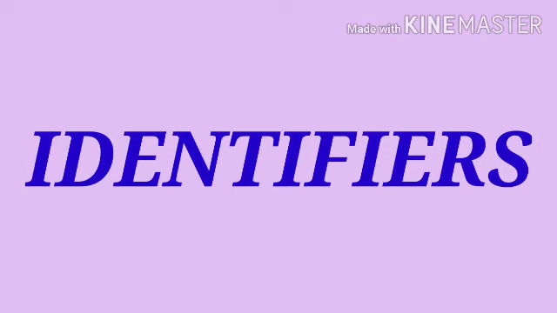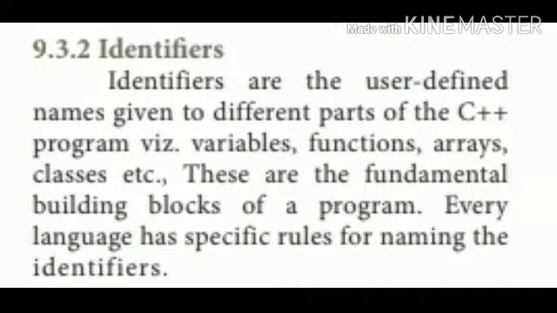It is one of the token types. Identifiers are user defined names, which are otherwise called variables. Identifiers are declared by users as array names, function names, variables, and also classes.